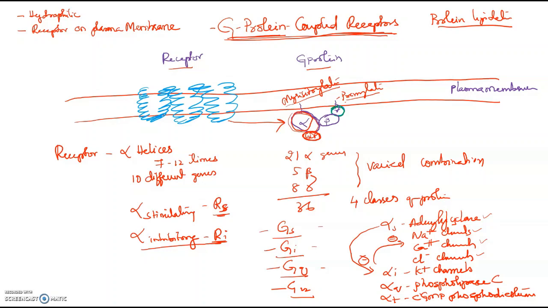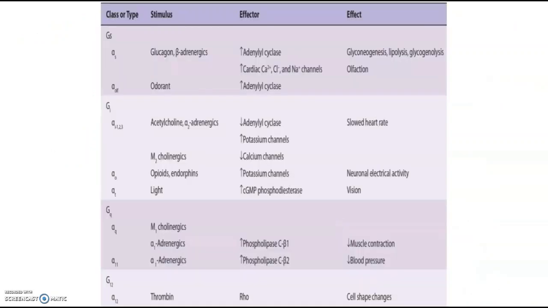All right. So these are the different kinds of G proteins. Now let us look into the different classifications quickly. We have the 4 classes of G proteins: GS, GI, GQ, and G12.